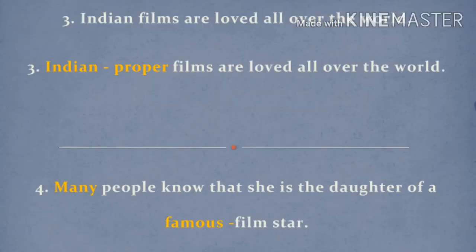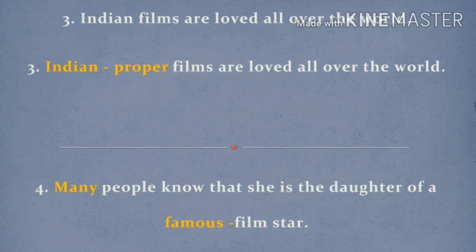Many people know that she is the daughter of a famous film star. What do you do? First, find out the noun. We have two nouns in this sentence. One is people, many people. The word next to many, the word people, is a noun. Second one, film star.